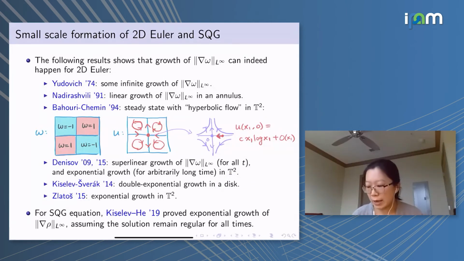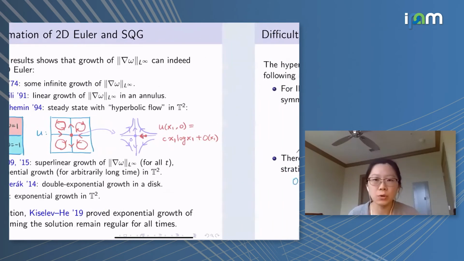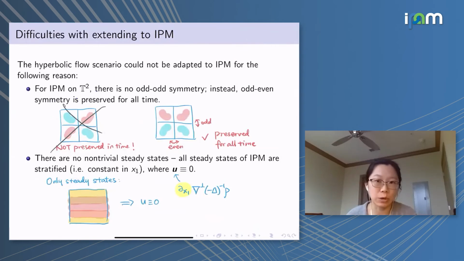And then Zlatoš deals with the case in the torus, and he proved that there can be exponential growth. And more recently, for the SQG equation, Kiselev and He proved that, assuming that the solution remains regular for all time, there can be exponential growth of the gradient, using a similar idea where they also consider the initial data to be starting very close to this discontinuous steady state. So these are the ideas for proving the growth in the 2D Euler and the SQG.